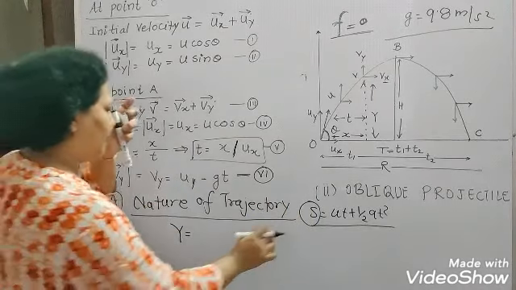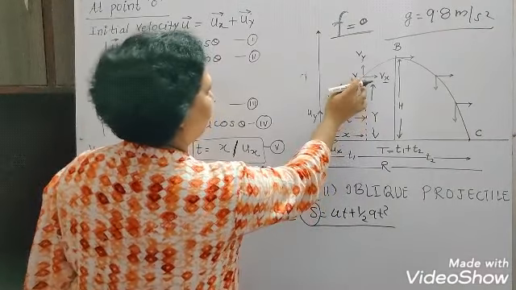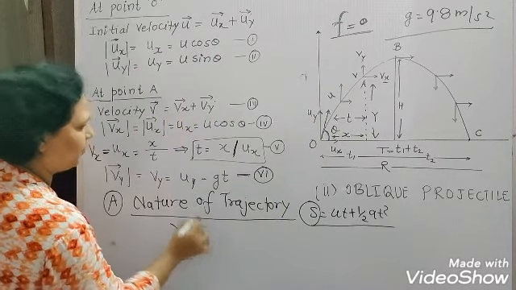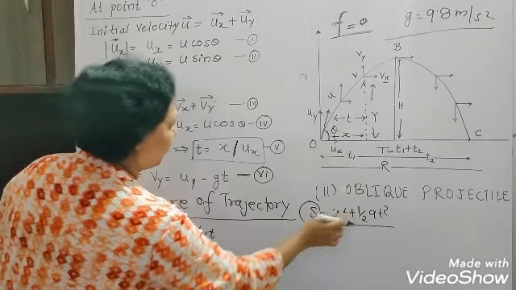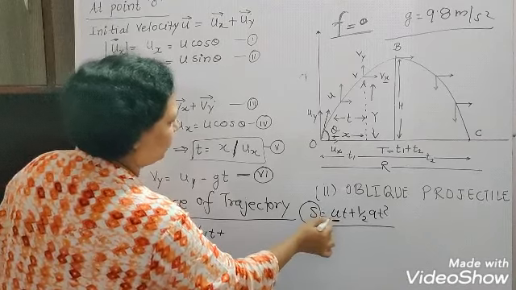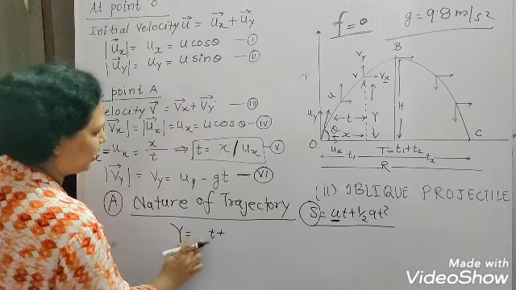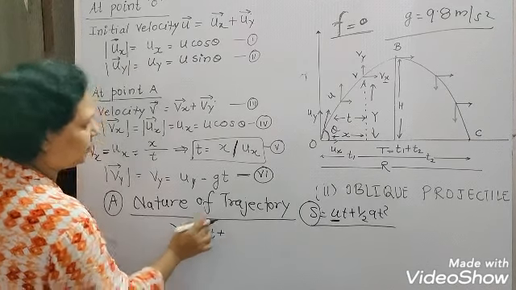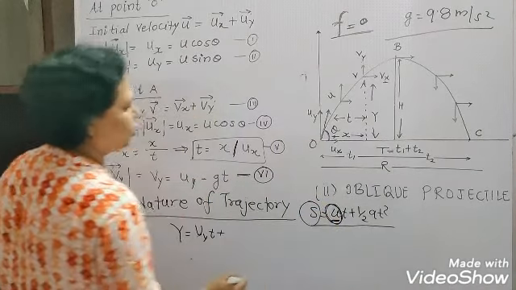Now in place of u, I will write the initial vertical velocity, Uy, then t here. I am doing a correction here, because the projectile started from here, so this is actually the initial velocity.